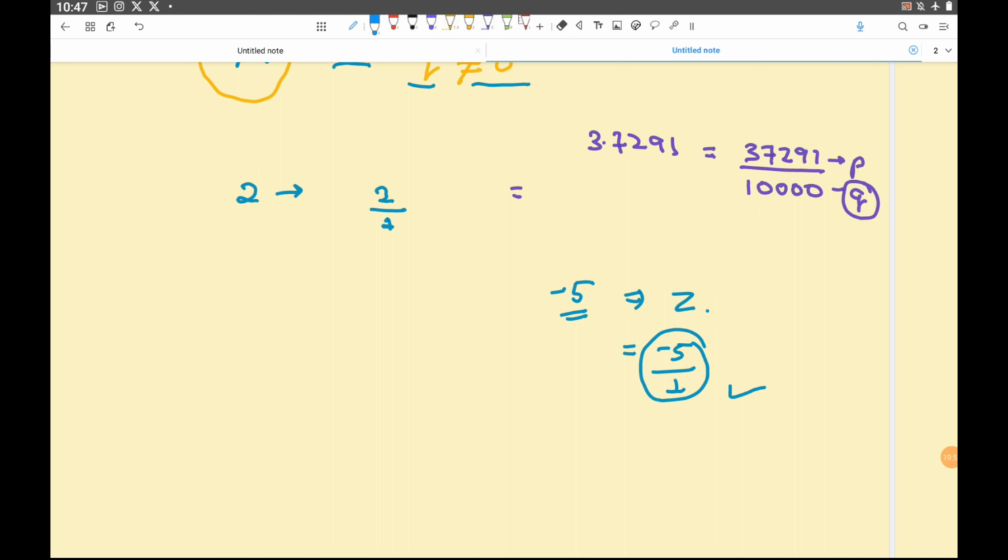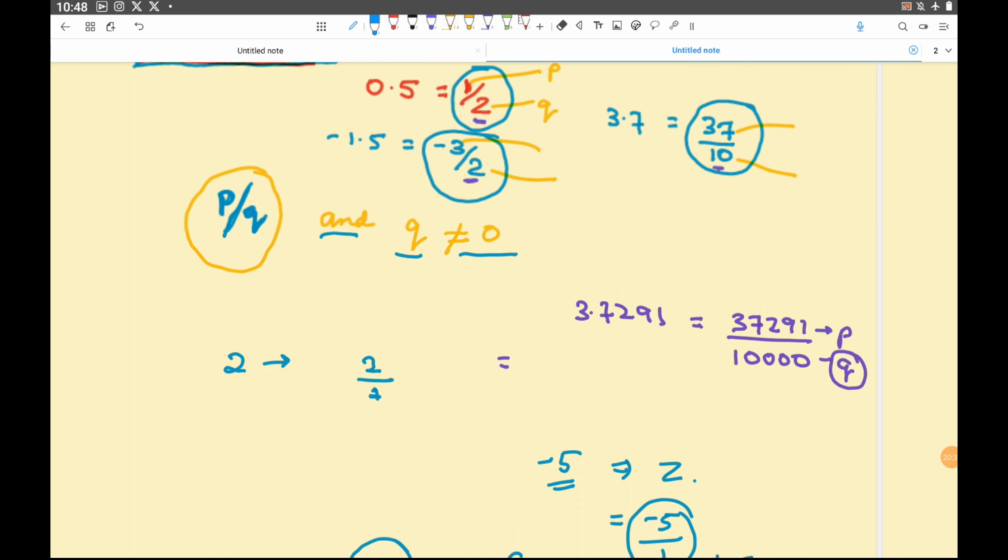But if I say, are all rational numbers integers? The answer is no. Because take any rational number, some decimal rational number, 1.5. This is a rational number. Why? You know, you remove the decimal, you put 10 in the denominator. So 1.5 can be written as 15 divided by 10. Right? So 1.5 is a rational number, but it is not an integer.